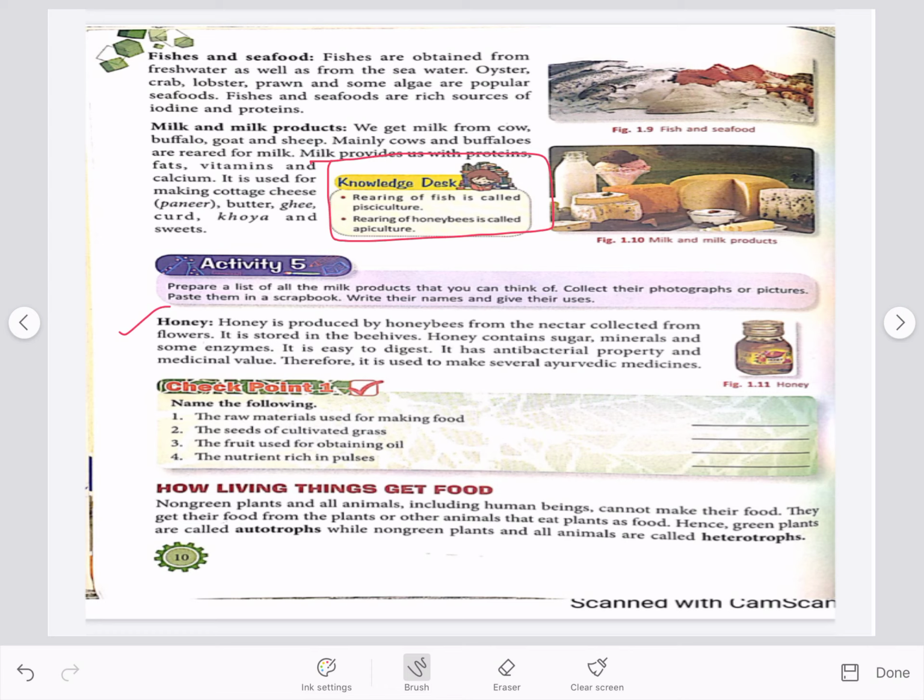Honey is very good for health. It is easy to digest and it has property to kill harmful bacteria. Honey is widely used in the preparation of many medicines.